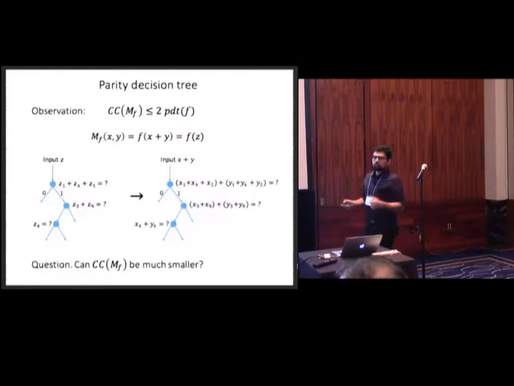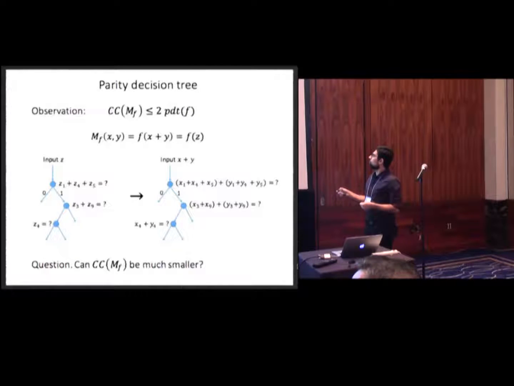What does that mean? It means we have this parity decision tree for f, and we want to get a communication protocol out of it. So we can just write this z1 plus z4 plus z5. You can just separate it. First substitute xi plus yi instead of zi, and then separate it. So we get this plus this.